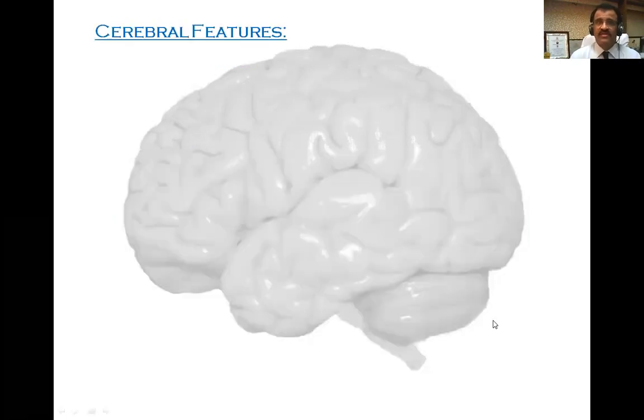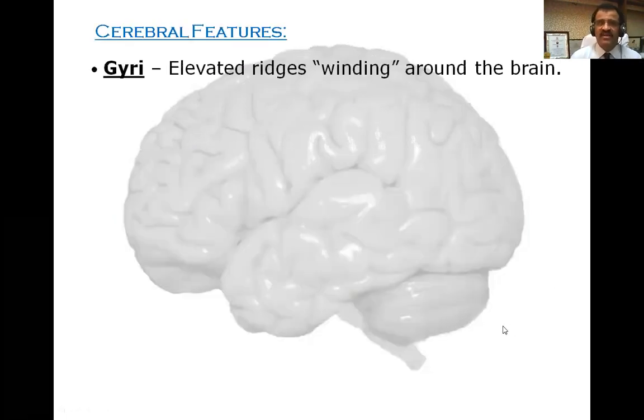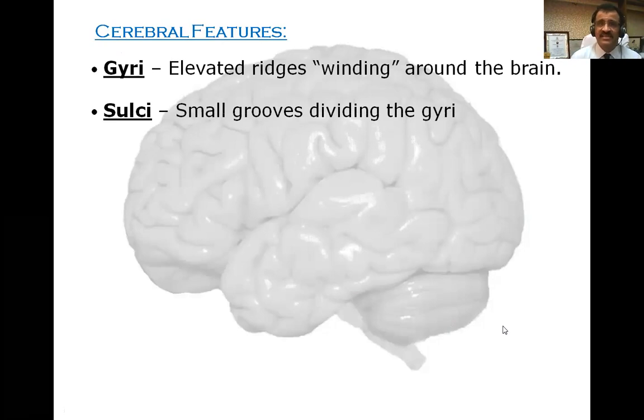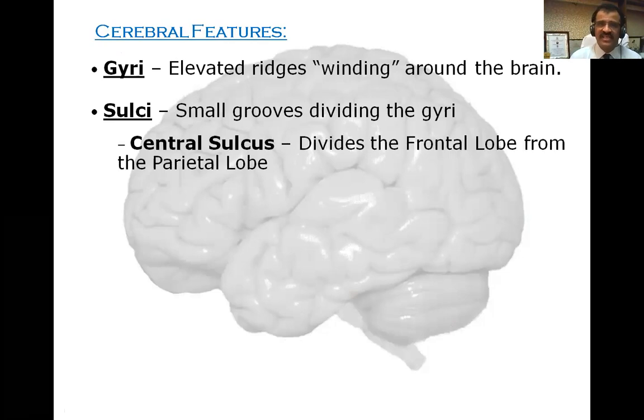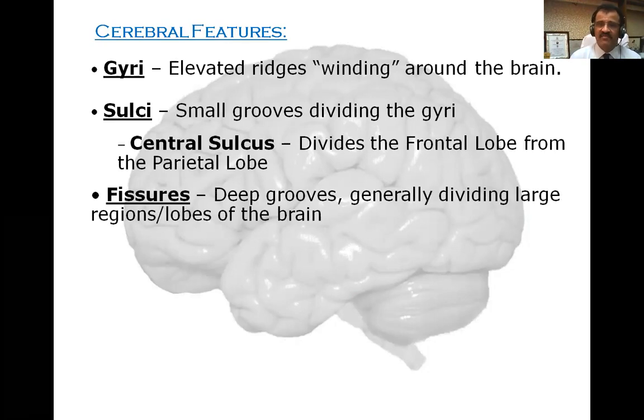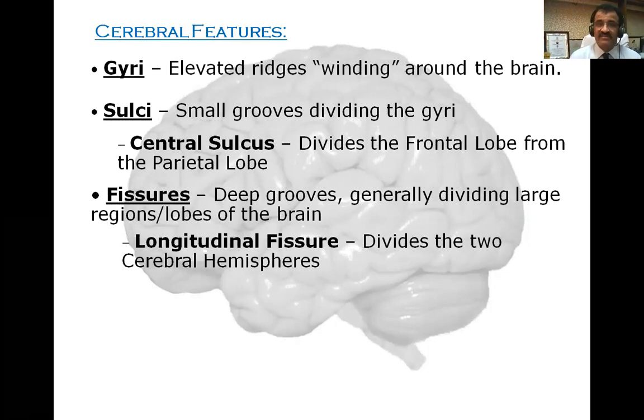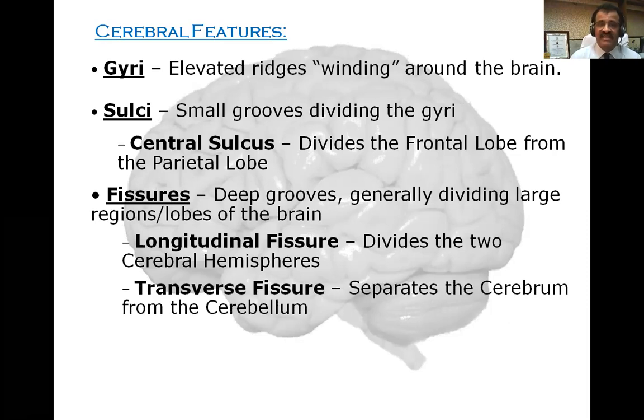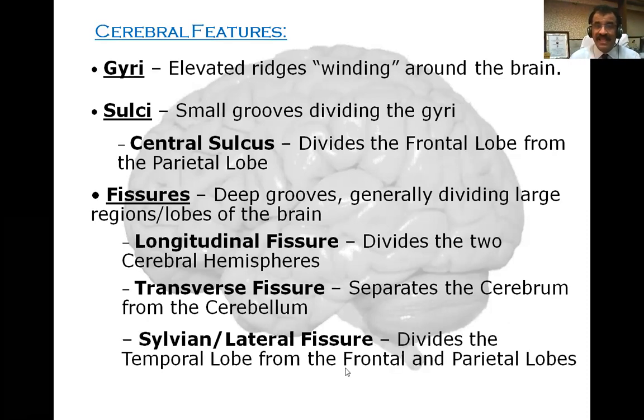Here we go. Now cerebral fissures, we have already seen what are the gyri, which are called elevated ridges winding around the brain. Sulci are small grooves dividing the gyri. Central sulcus divides frontal from parietal lobe, and there are a few deep sulci, which are called fissures: the longitudinal fissure for separation of 2 hemispheres, and the transverse fissure separates cerebrum from cerebellum. And there is a lateral fissure, also called Sylvian fissure, which divides temporal from frontal and parietal lobes.